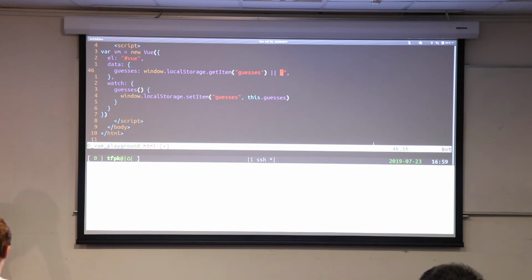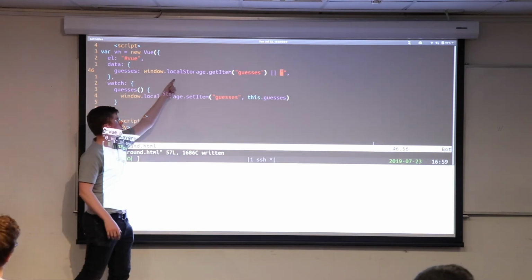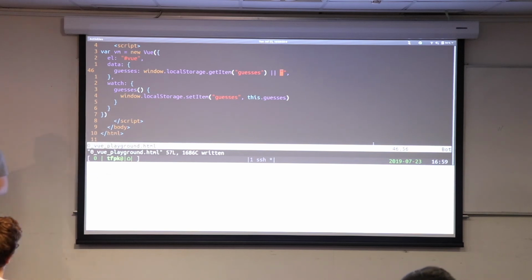Well, we added in this piece of data, and whenever we refresh, the first thing that it sees is whatever is inside getItem, or inside local storage, sorry. And the thing that it will then do every time we change is set the item inside local storage. So it's sort of linked up local storage and this variable. So every time the variable changes, it will change local storage. And then every time we refresh, the variable will get set to whatever's inside local storage.